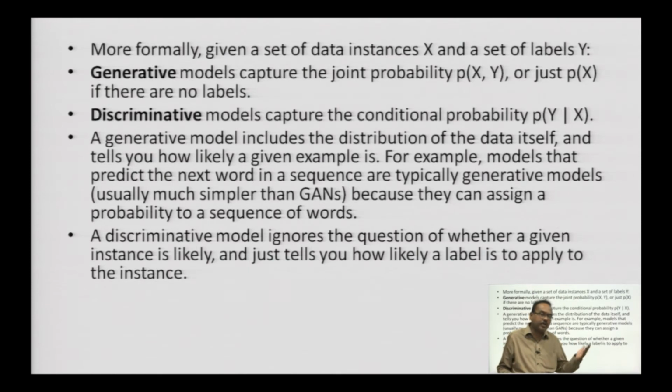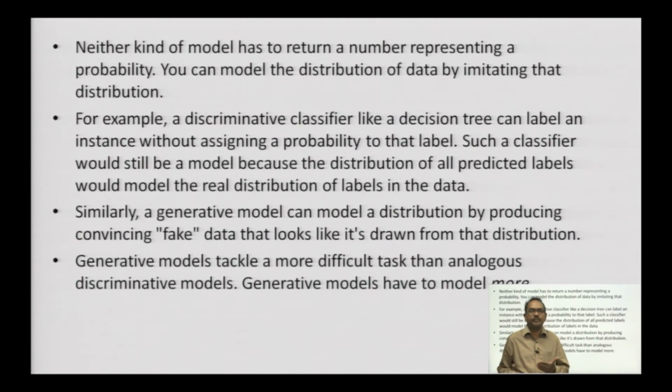So, I have already told you about LSTMs, long short term memory neural networks, and here generative adversarial networks. All these work together to achieve these things. A discriminative model ignores the question of whether a given instance is likely and just tells you how likely a label is to apply to the instance. Neither kind of model has to return a number representing a probability.